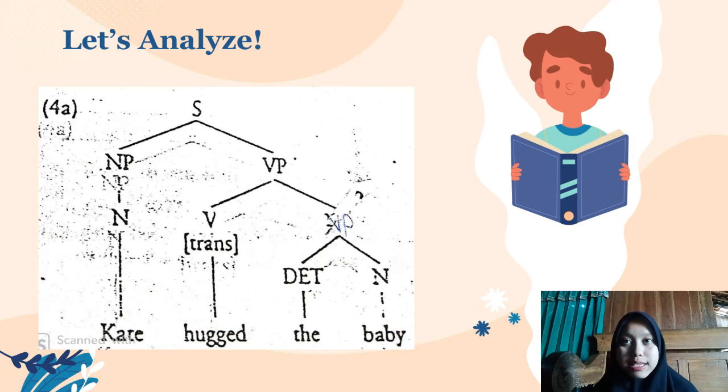The noun phrase is reduced to a noun and is occupied by Kate, while the verb phrase is divided into 2, namely a verb as a transitive and a noun phrase. The verb is occupied by hugged. The noun phrase is subdivided into a determiner occupied by the and a noun occupied by baby.